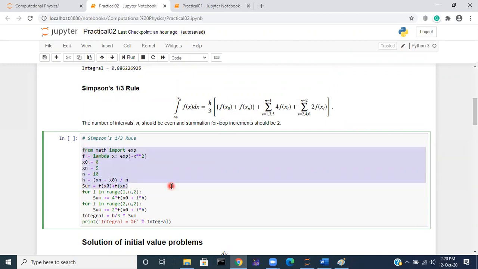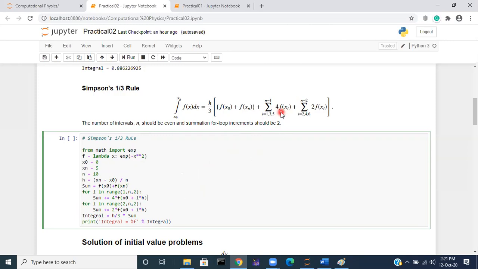This step is the same as in the trapezoidal rule. Next, the loop: i starts from 1 and then it jumps by 2, giving 1, 3, 5, 7 and so on. So for i in range 1 to n minus 1, with step 2.